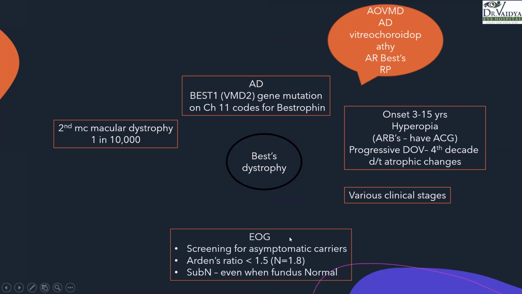The most important diagnostic feature for this particular dystrophy is the EOG, because the ERG will be normal, but EOG is the one which is used even for screening the asymptomatic carriers. As we have seen, this can be subnormal or abnormal even when the fundus is normal, right? So this can help us distinguish from other pathologies, and it's diagnostic for this particular disease. The Arden ratio is something we need to know. It is less than 1.5, and it is somewhat...